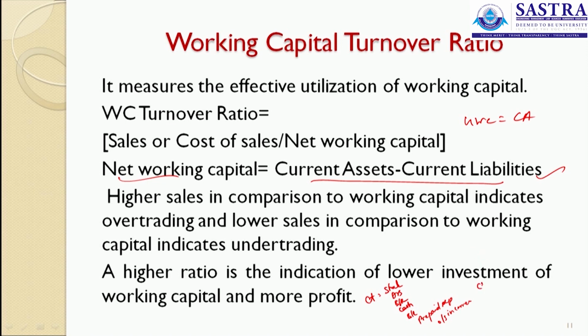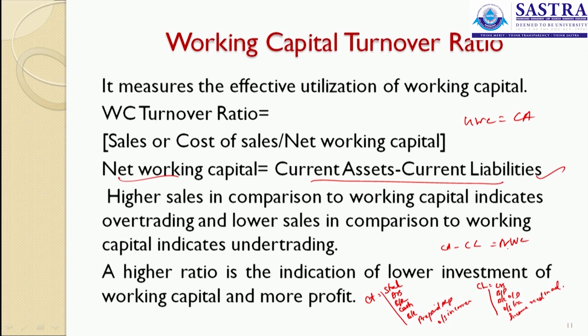What are the current liabilities? We will have creditors, bills payable, bank overdraft, outstanding liabilities, income received in advance. These are all the current liabilities. So, these are the components of current liabilities, and these are the components of your current assets. Now, current assets minus your current liabilities is equal to net working capital.